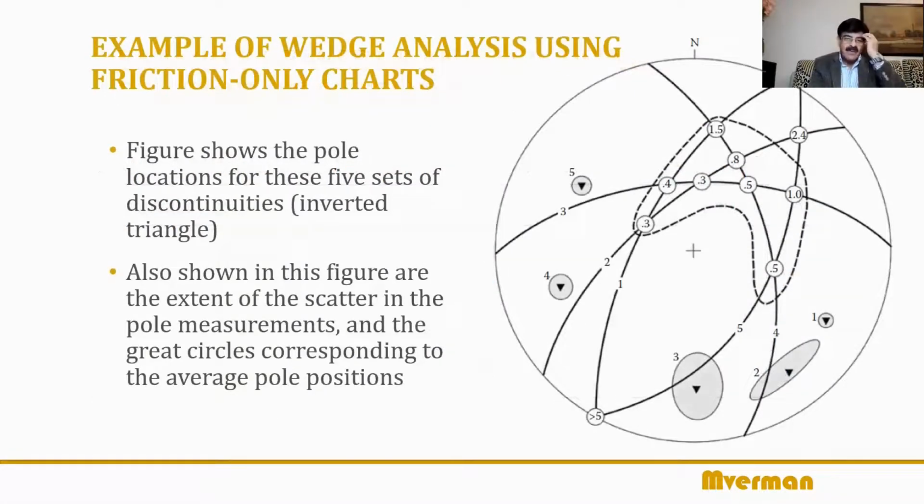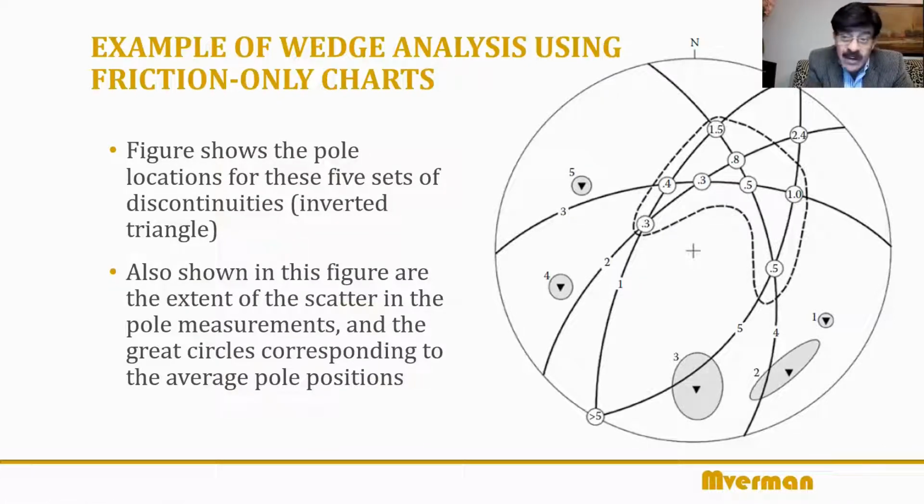Anyway, so also shown on this stereo plot or Stereonet are the corresponding great circles. That's what we do when we do kinematic analysis. First, we plot the poles. Secondly, following using the contour option, we find out the clustering, which has been found out in this case. And then for each of those clusters, we plot corresponding great circles. Remember from kinematic analysis. That's what has been done here. So for this concentration 1, this is the great circle in the opposite quadrant 1, it is mentioned. For 2, that's the one. For 3, that is the great circle. For 4, the great circle would be here. This is the one. And for 5, that is the one. For 5 is here. So that's the great circle.